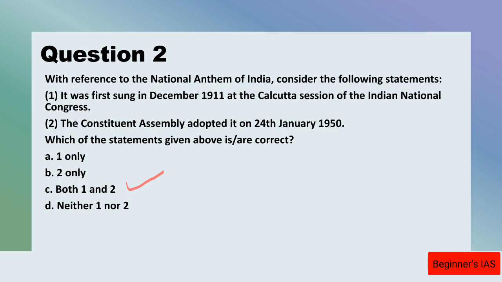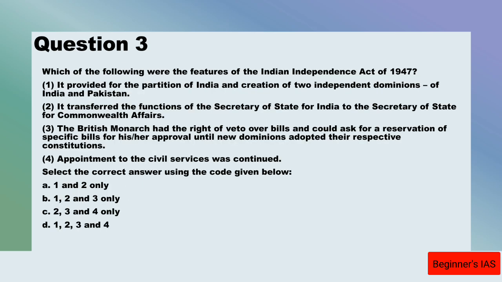So let us move on with question number 3. Which of the following were the features of the Indian Independence Act of 1947? Statement number 1: it provides for the partition of India and the creation of two independent dominions, that is India and Pakistan.